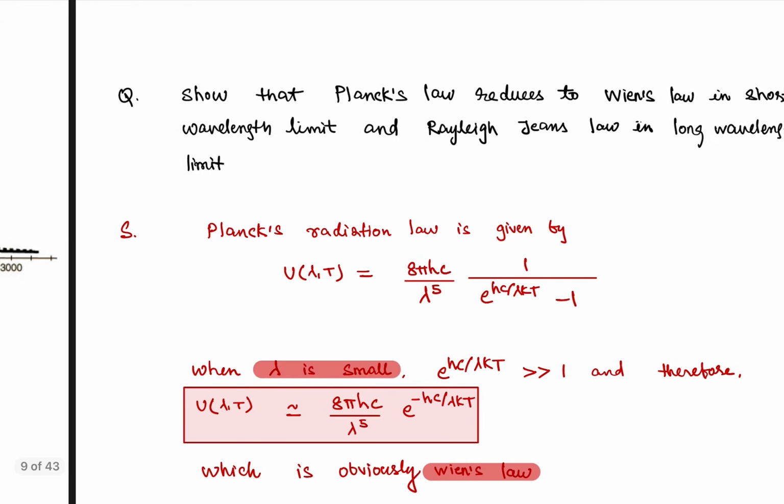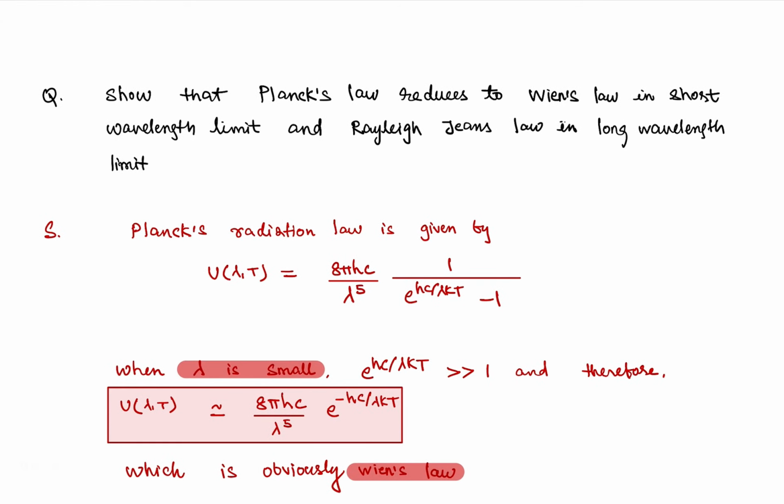So this is what we were to be introduced to in black body radiation. Okay, now let us solve an exemplar problem. The problem is that we are required to show that Planck's law reduces to Wien's law in the short wavelength limit and the Rayleigh-Jeans law in the long wavelength limit.